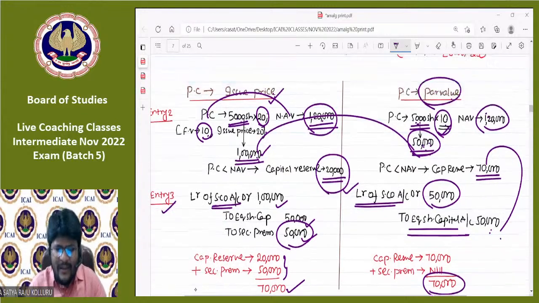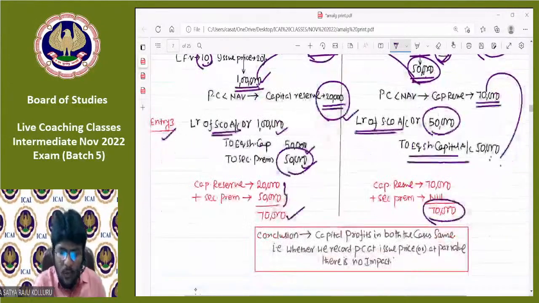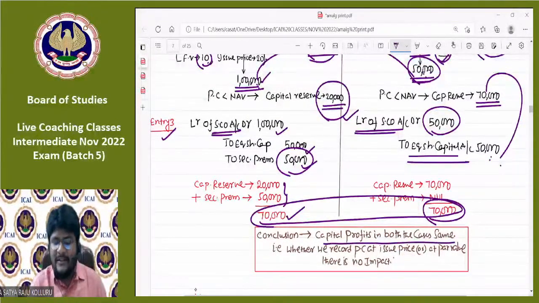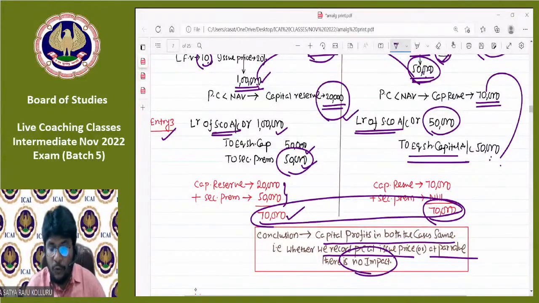Sir, that means whether PC is recorded at issue price or at par value, there is no difference in capital profits. Capital profits are the same in both cases. There is no impact. Do you understand?